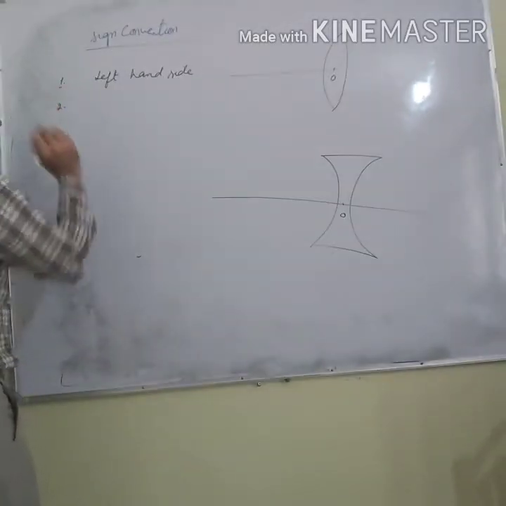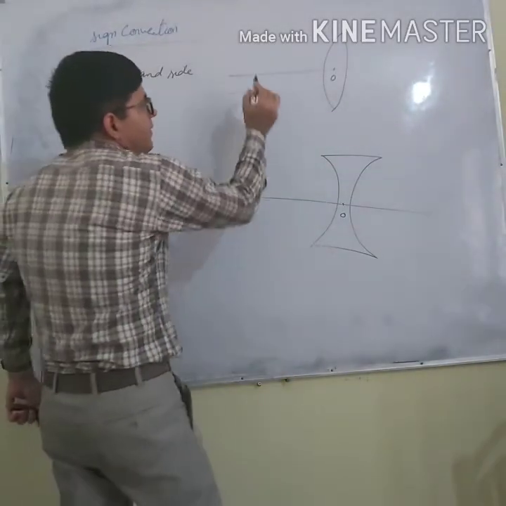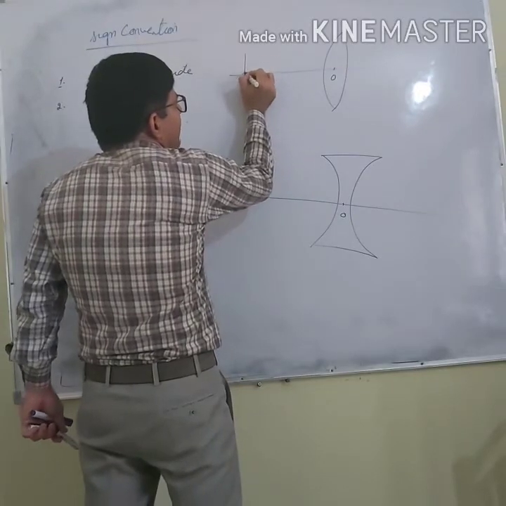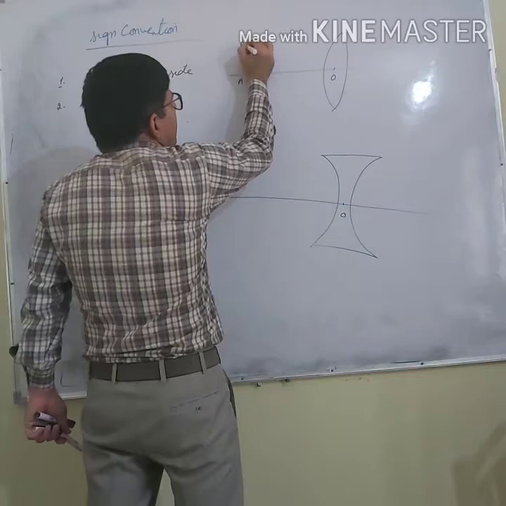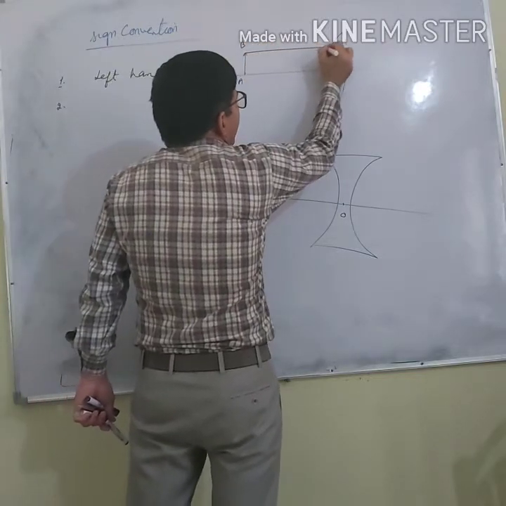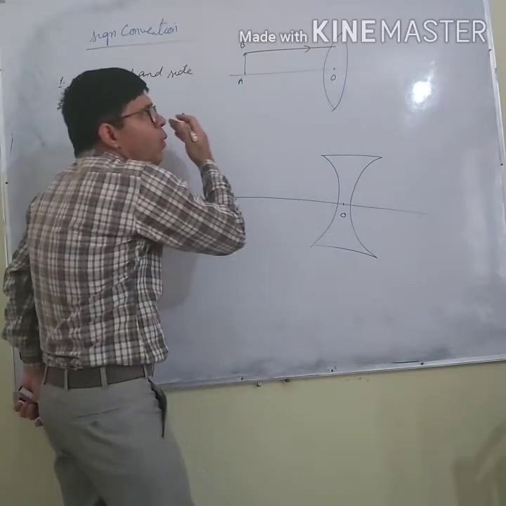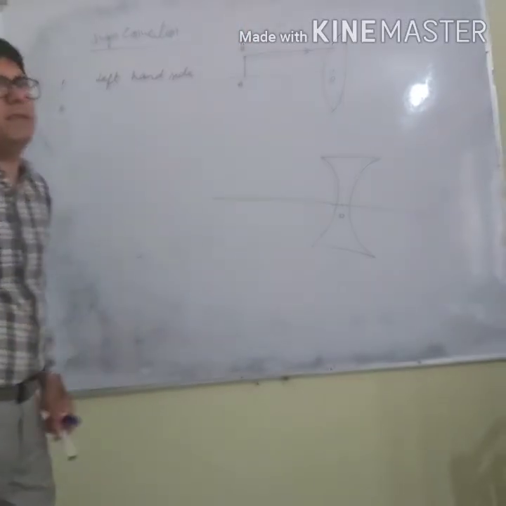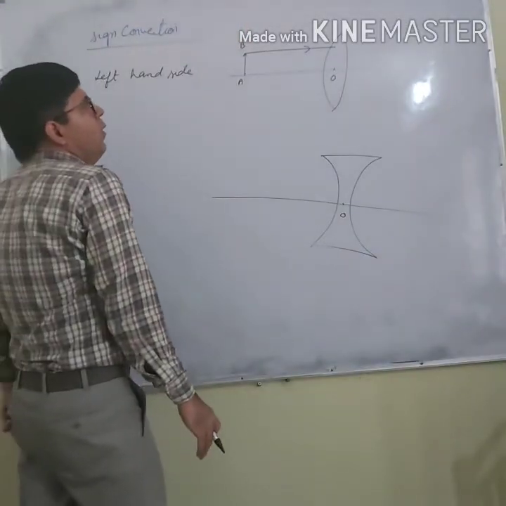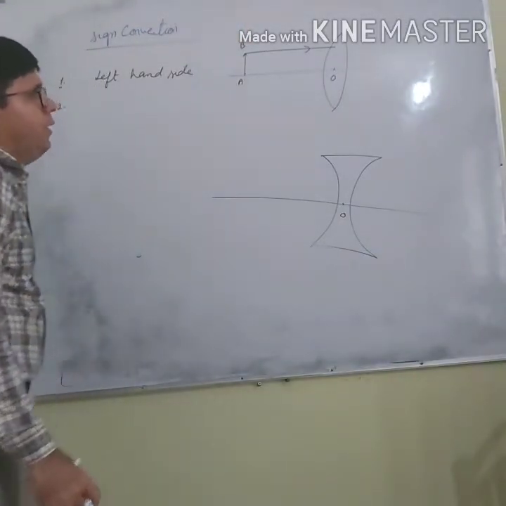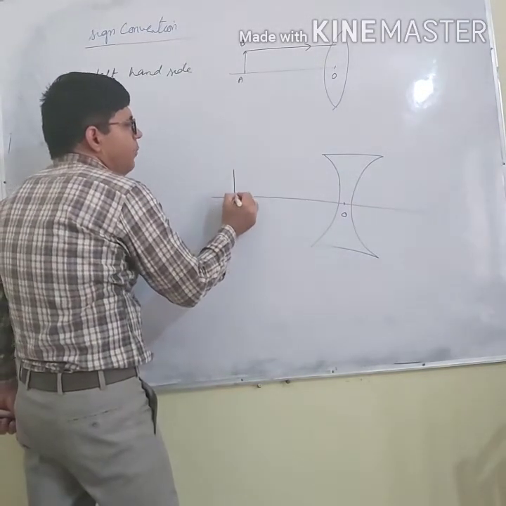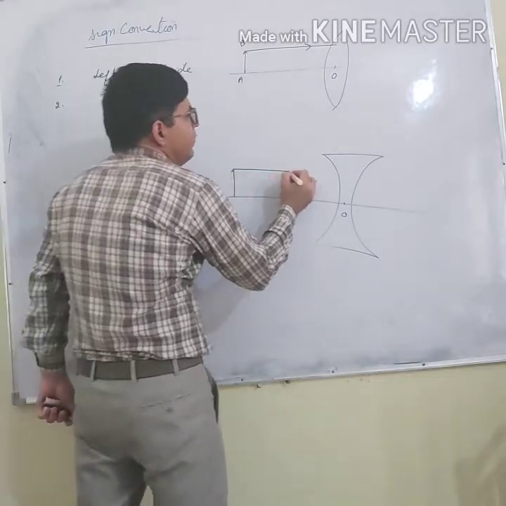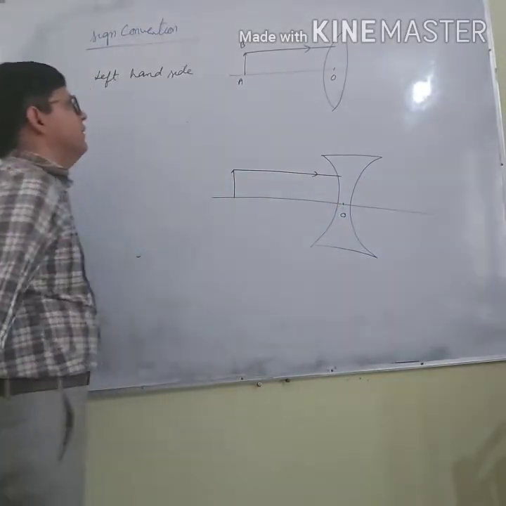Second point is, let us say I have placed the object here. Then from this object, the light ray will move towards the lens. Similarly, if I have placed the object here, the same thing will happen in this case.